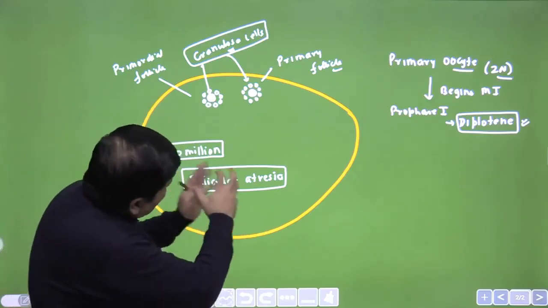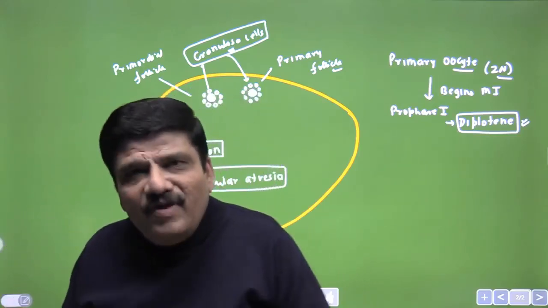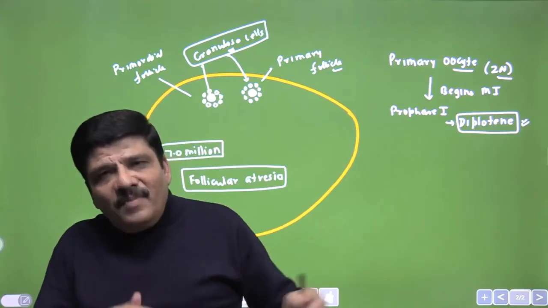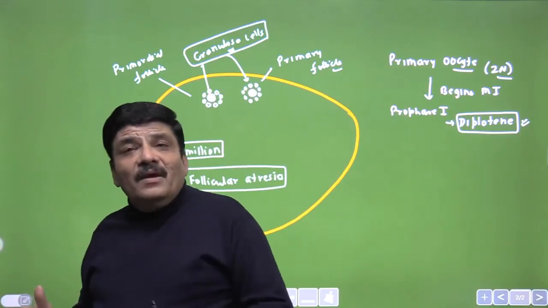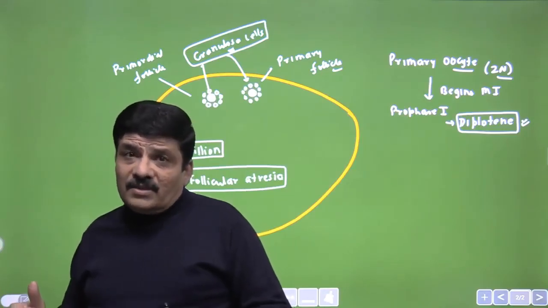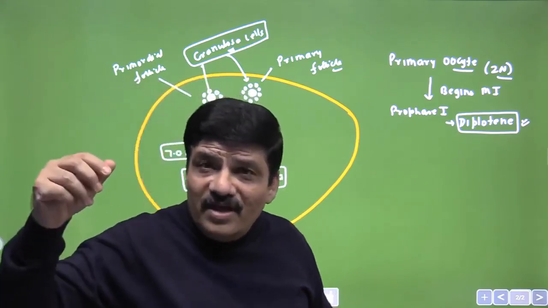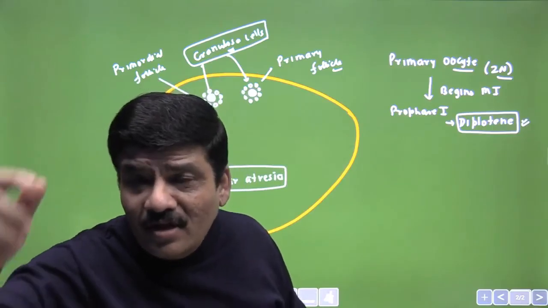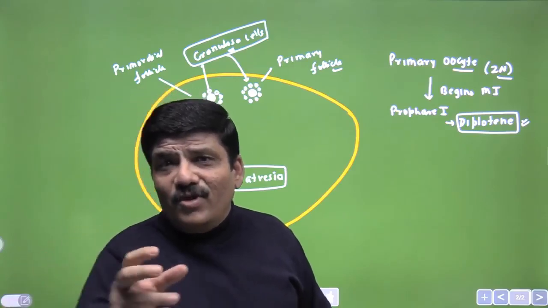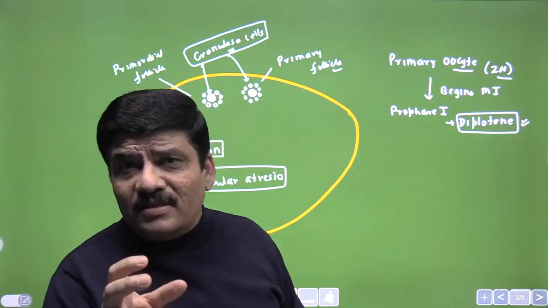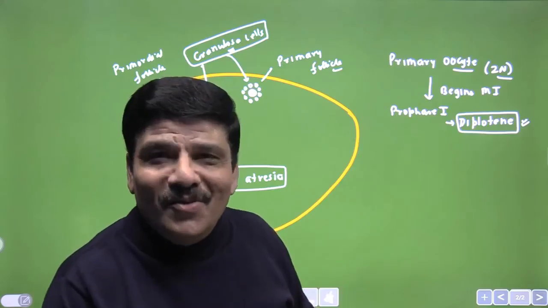Now, the further development of the follicle will occur at the onset of puberty. And again in females, the onset of puberty, like males, coincides with the release of gonadotropin releasing hormone by the hypothalamus. This hypothalamic hormone will reach the anterior pituitary through the portal circulation and will stimulate the gonadotrophs. These basophilic gonadotrope cells will then release gonadotropins, and one of them is follicle stimulating hormone, FSH.